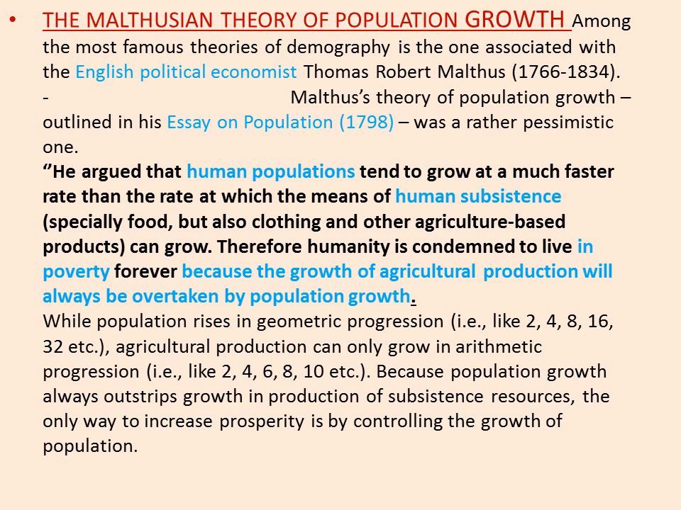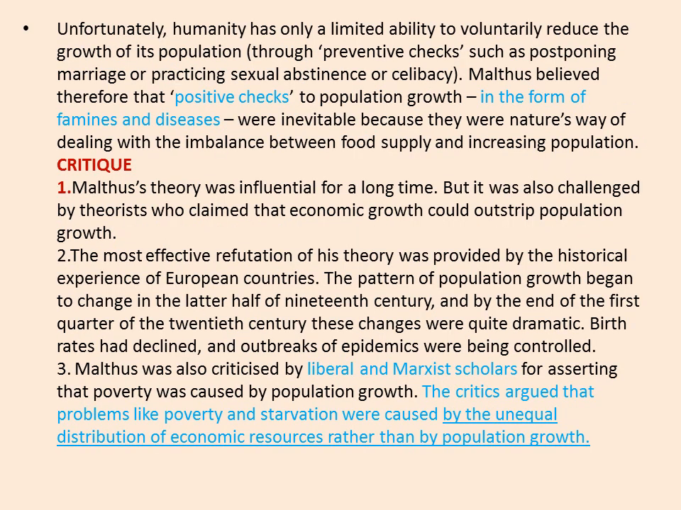Now to support his argument, he gave another argument. He said population rises in geometric progression, which is given on the slide, and agricultural production, that is human subsistence, grows in arithmetic progression. So what we know here is GP is always greater than AP, arithmetic progression. So according to him, population will always outgrow the human subsistence. So humanity is condemned to live in poverty.